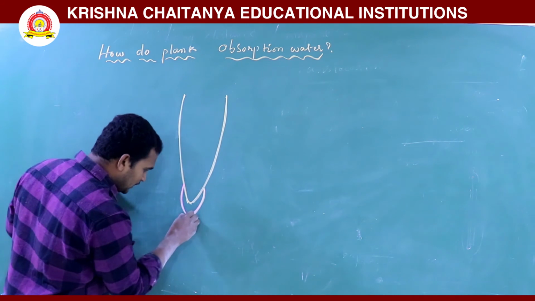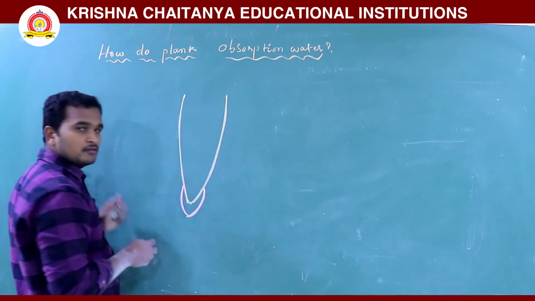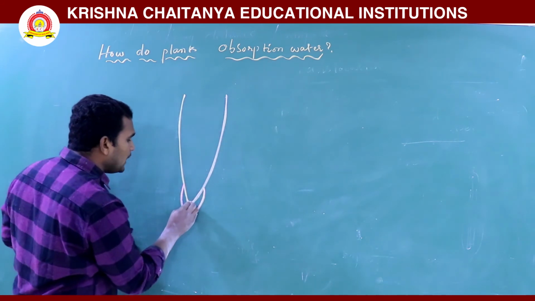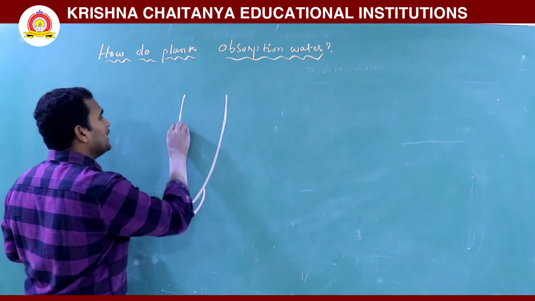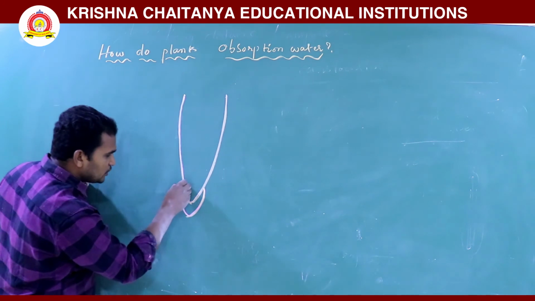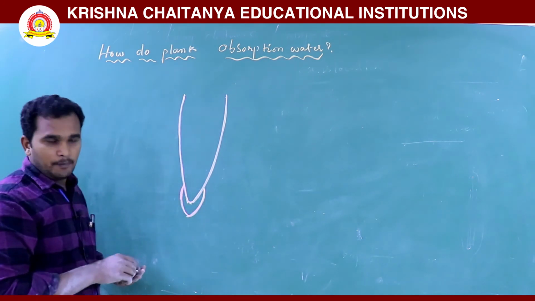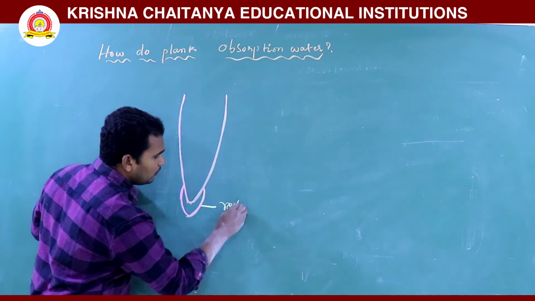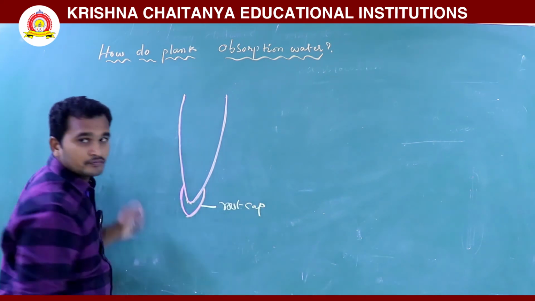It is a protected tip region. When the root penetrates the soil, the root tip cells could be damaged, so that's why it is protected by a root cap.